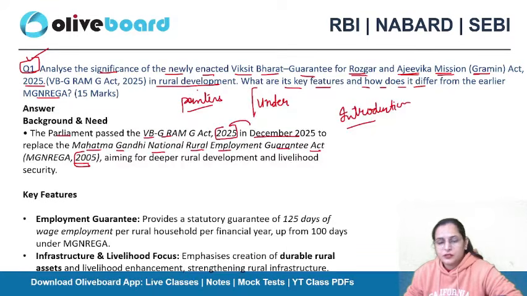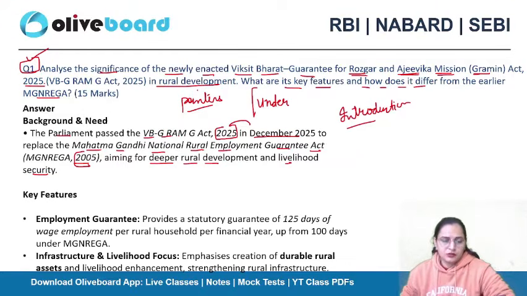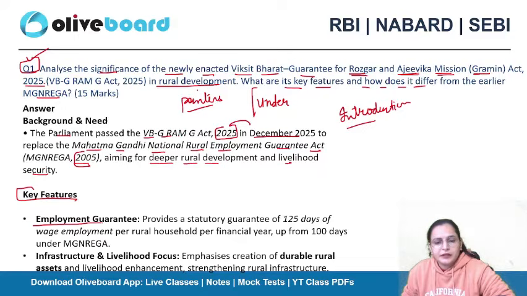What is the main aim of it? Deeper rural employment development and livelihood security. With this agenda, it was enacted. Now, what are the key features? You need to mention its key features. You can use some other examples also if you have. Its key features are employment guarantee.